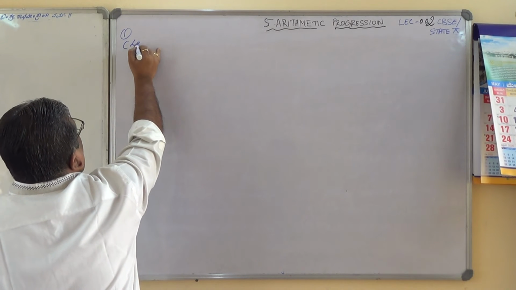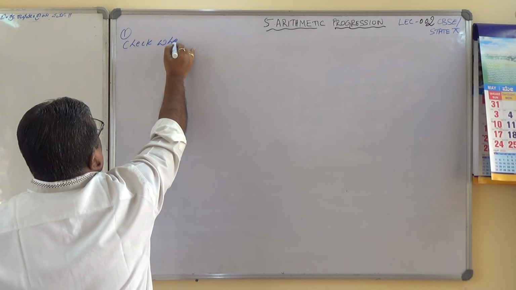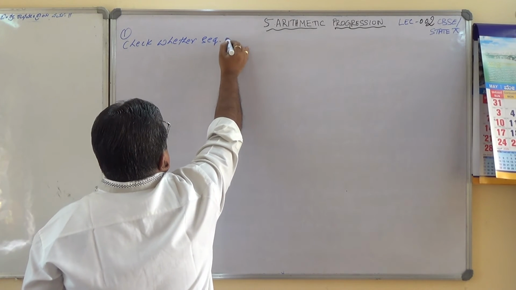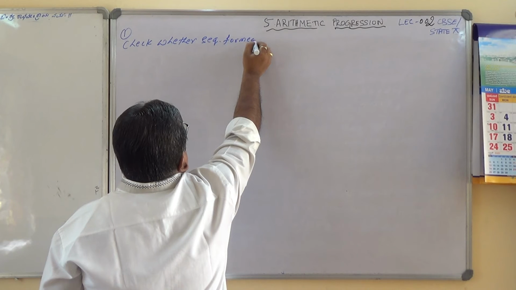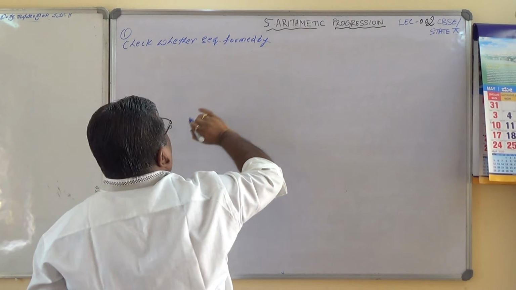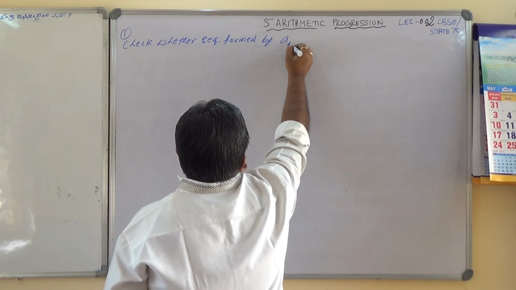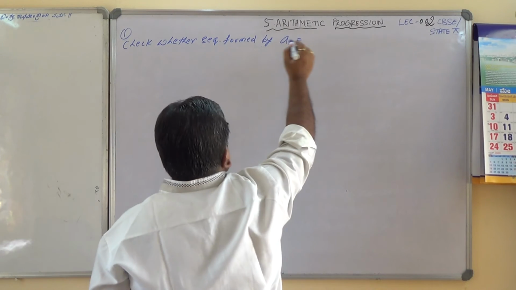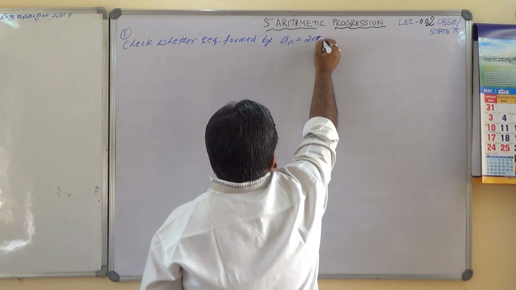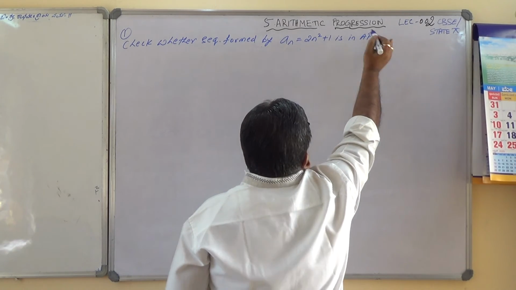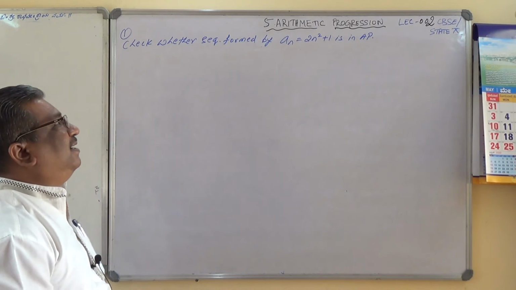Check whether the sequence formed by an equals 2n square plus 1 is in AP. Very interesting question.